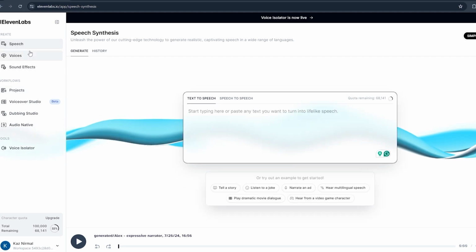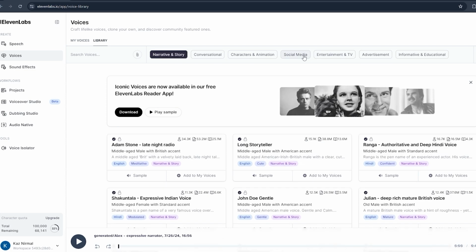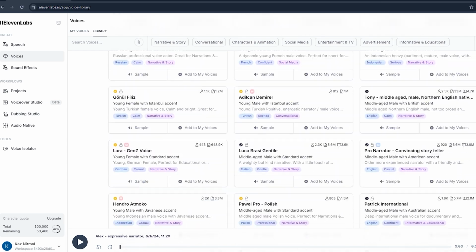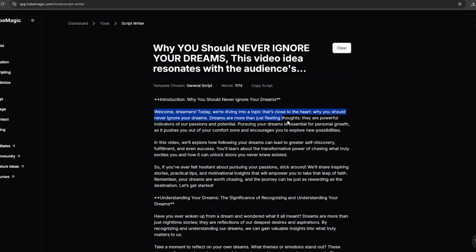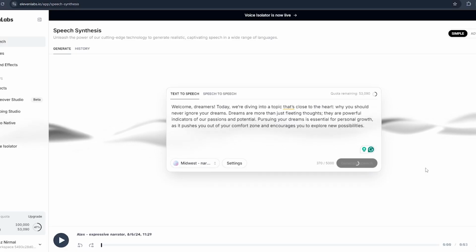Go to the voices and select Voice Library. Select Narrate and Story or Social Media. Then this AI will show you suitable voices for this. Check all the voices and select a perfect voice from these. Then copy the script part by part and generate the voiceovers. This process is very simple.